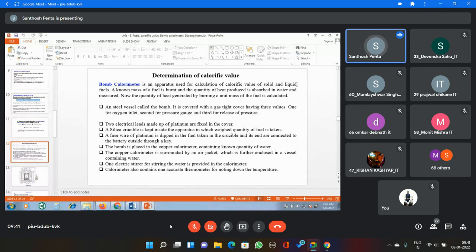What is a bomb calorimeter? It is one piece of equipment, with the help of which we determine the calorific value of an unknown solid sample or unknown liquid sample. What is the main principle involved? The principle is very simple: a known mass of the fuel is burnt and the quantity of heat produced is absorbed in water and measured.